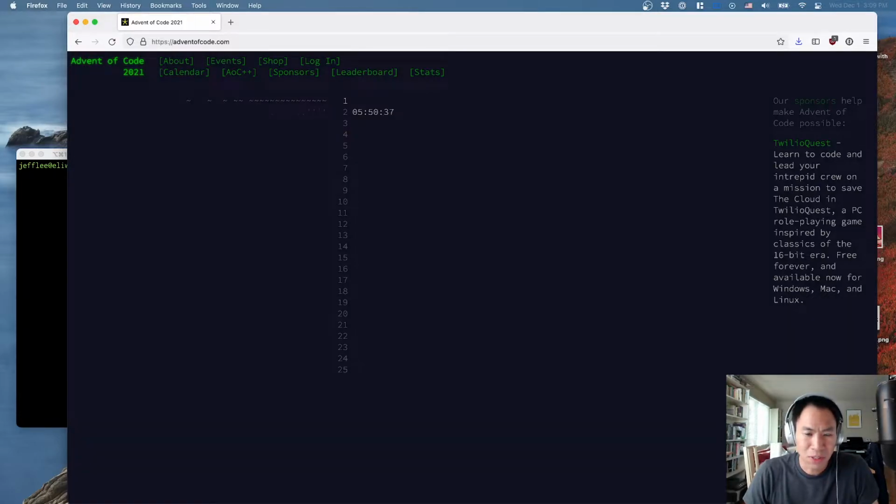I don't really have any goals of doing this quickly. It might take me a few days to solve particular problems. But I mostly do this to kind of keep the knife sharp. I've found that by doing this every year, the way that I program just changes a little bit. It's really just kind of good practice. And it also happens to be a great way to learn a new language.